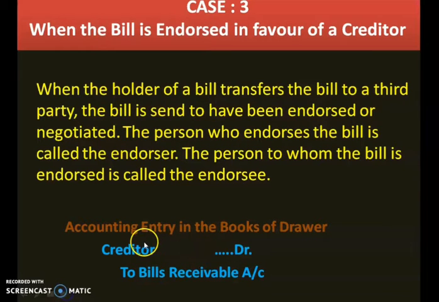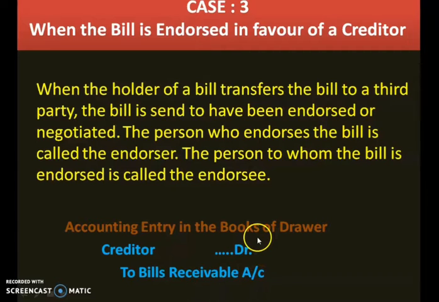Now let's see what is the journal entry in this case. So when a drawer hands over the bill to his creditor, this is the journal entry which we have to pass. Creditor will be debited and bills receivable account will be credited.